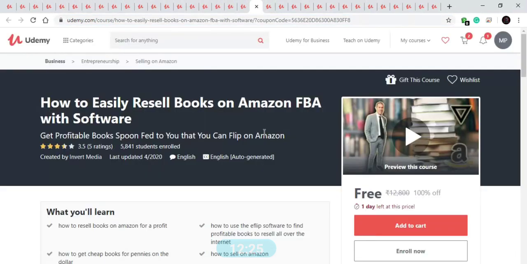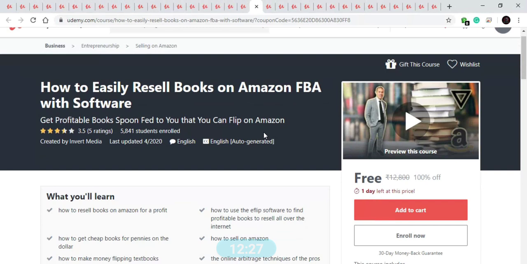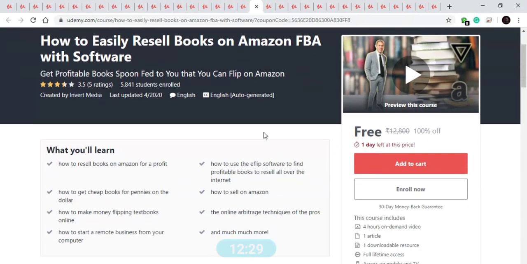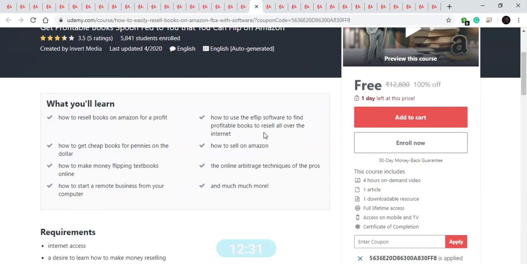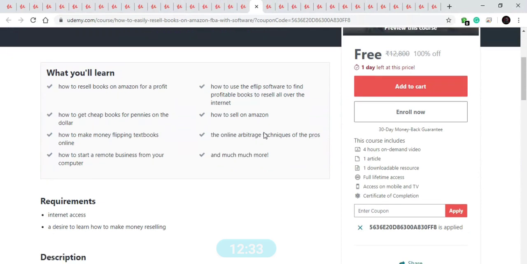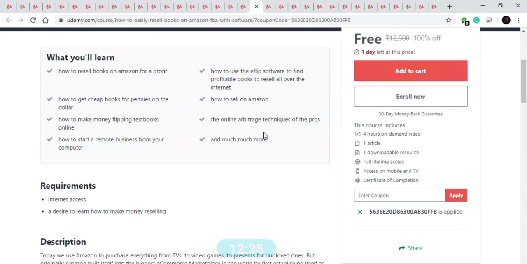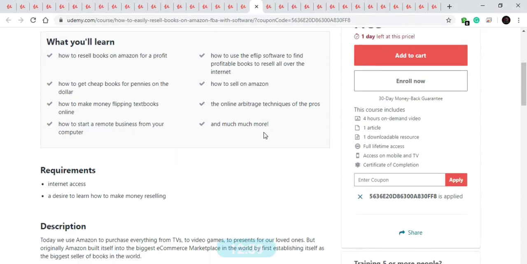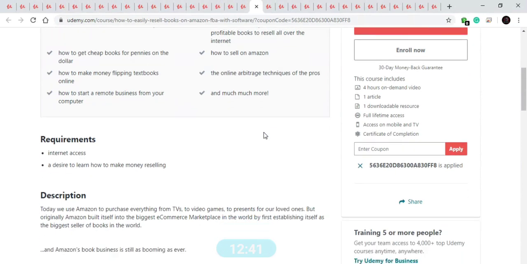Our next course is on how to easily resell books on Amazon. In this course you will learn how you can resell books on Amazon for profit, how you can procure cheap books, how you can make money by flipping the books, and how you can start a remote business from your computer.